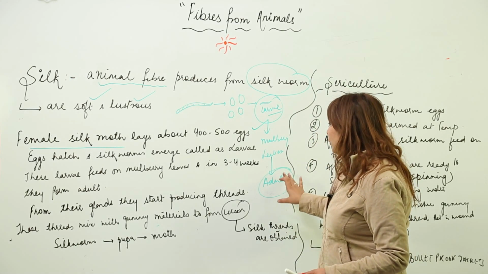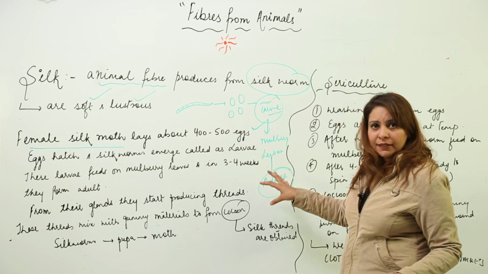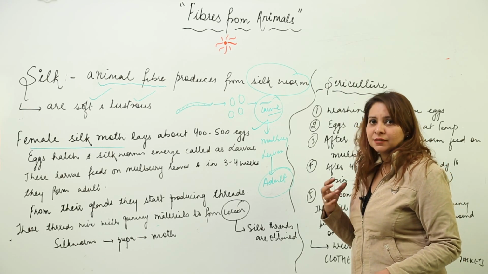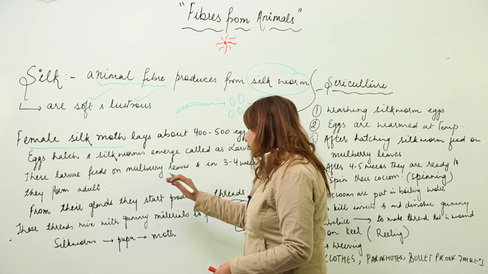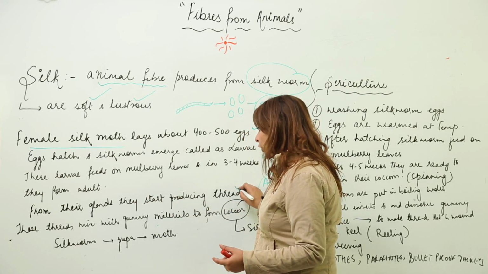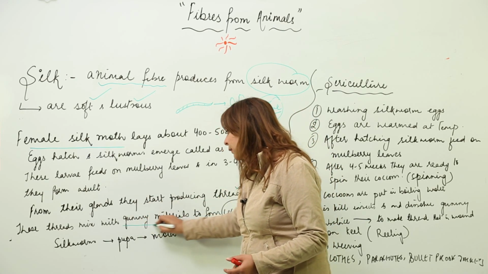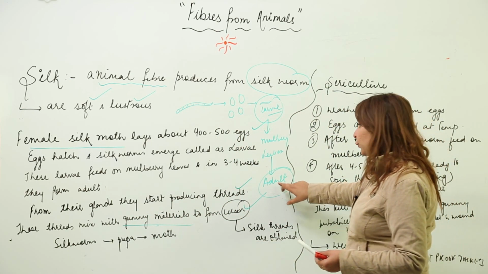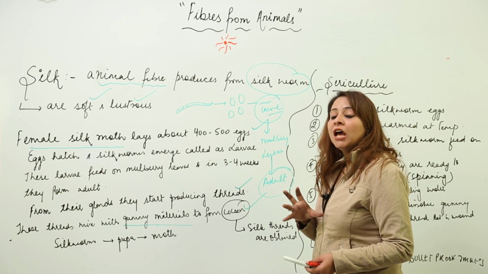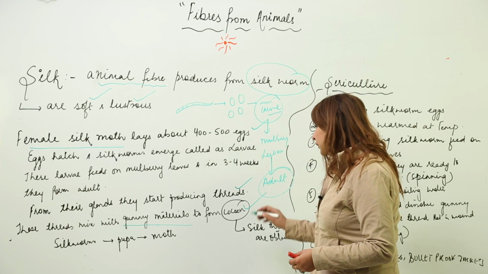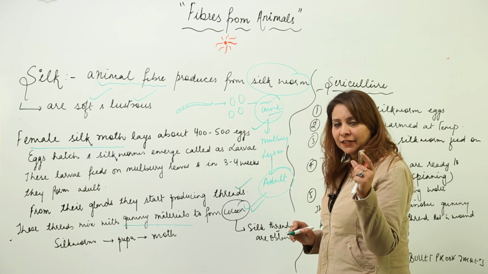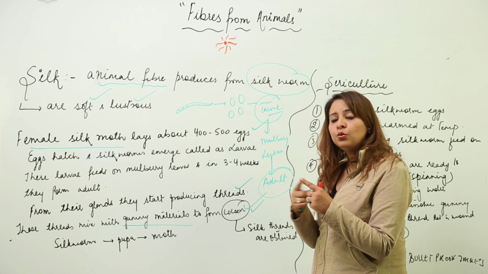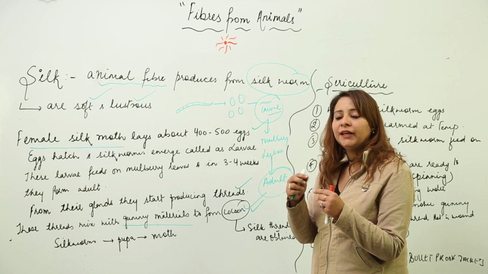Now this silkworm is capable of producing a gummy kind of substance from the glands present in it, and those glands produce a thread. This thread mixes with the gummy material in order to form a cocoon. So the glands produce thread mixed with a gummy substance, and they form around themselves a hard, white-colored structure called a cocoon. This cocoon has various threads over it, and we can separate those threads.